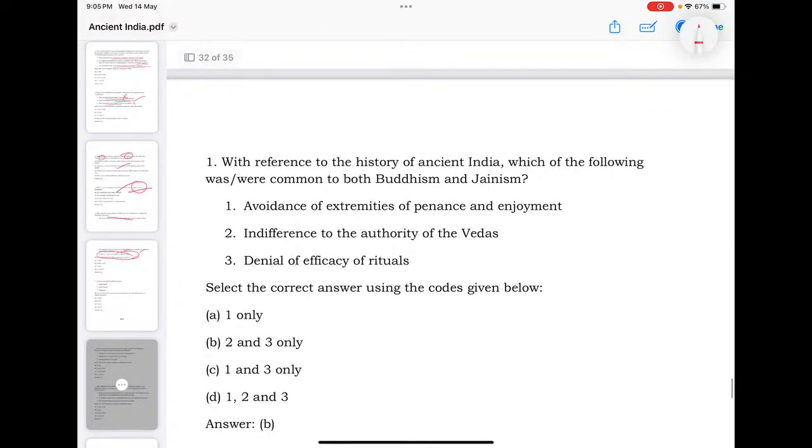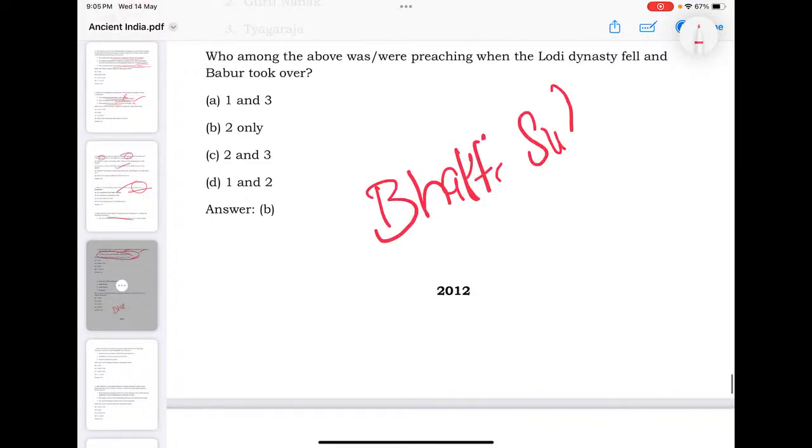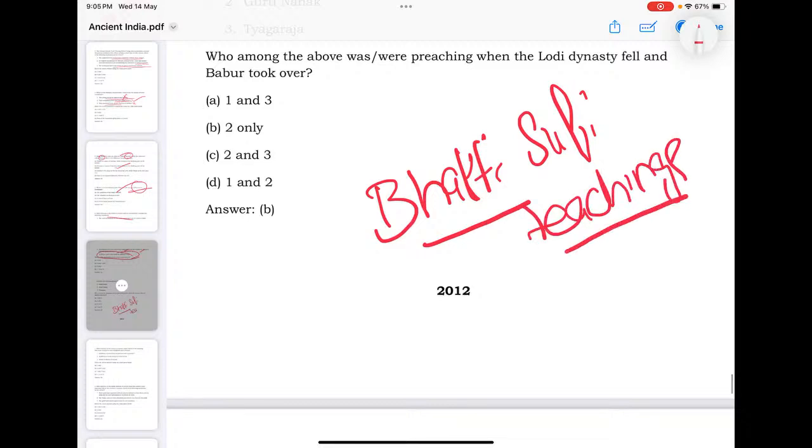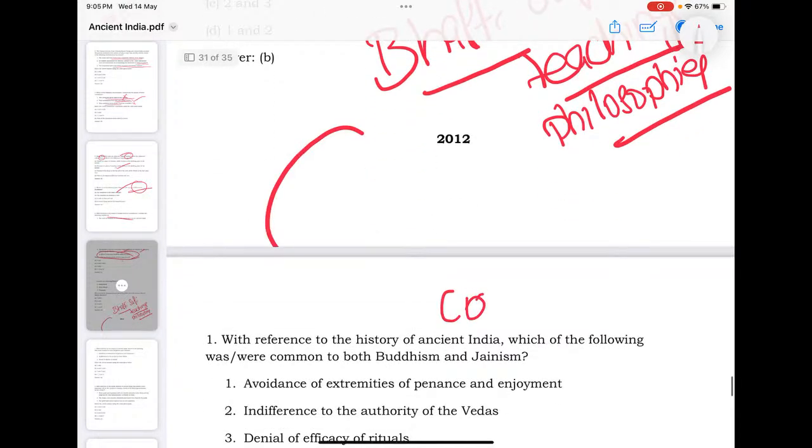See, with reference to history, what I say is that Bhakti and Sufi saints are important here. Bhakti, Sufi saints, their teachings or their philosophies, they are important. Also, you must know their contemporaries.